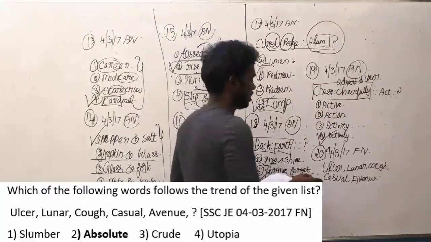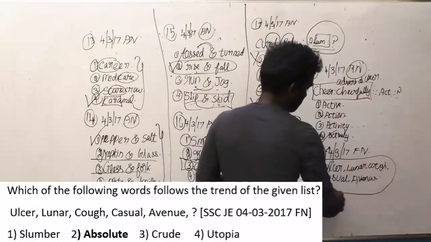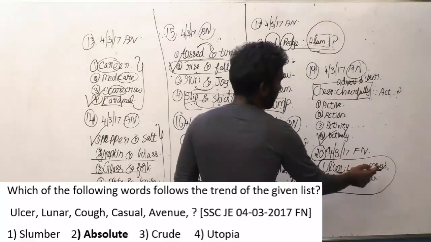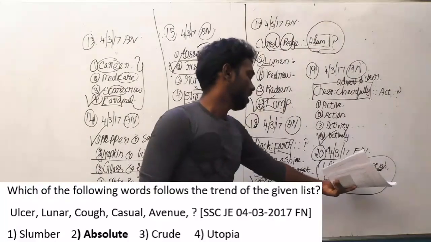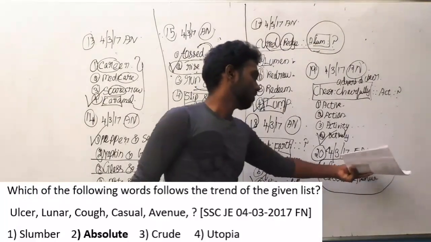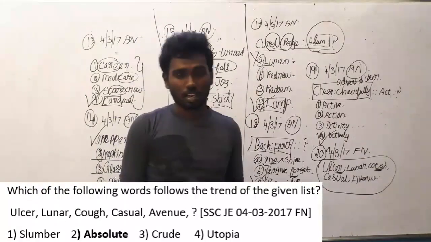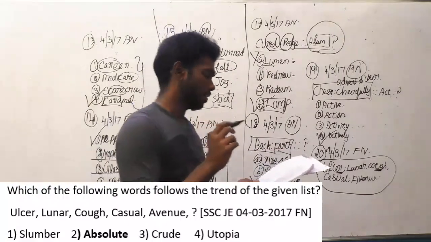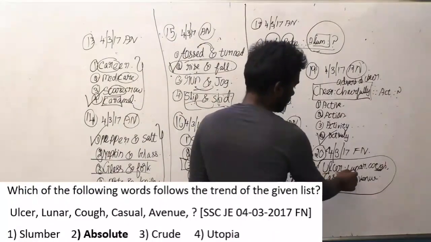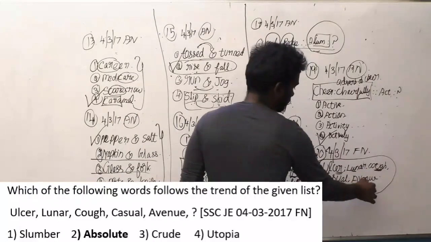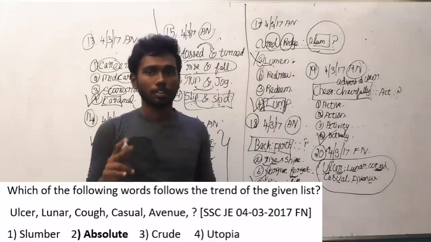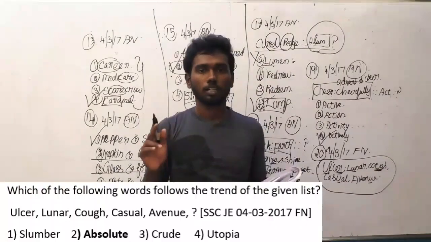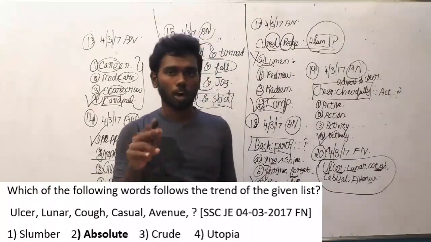You will think that the words mentioned here are like some diseases, like ulcer and cough, and if you try to figure out the meaning of the words given here with a disease, obviously you are not going to find the answer, because the logic here is very simple. The letter u keeps changing to one position in each and every word, and you must select the option in which u is in the 6th position. In the answer options, the u is in the 6th position for absolute, so the option is 2, absolute.